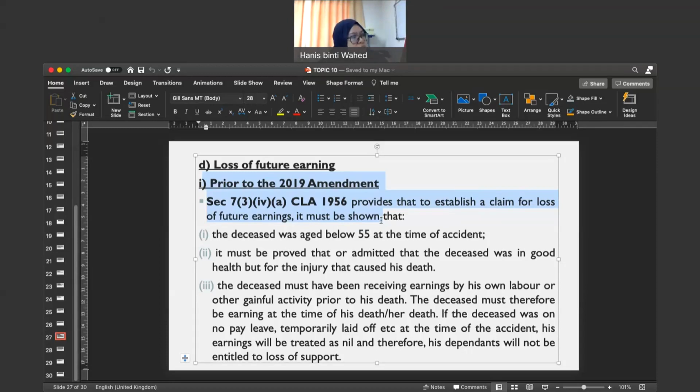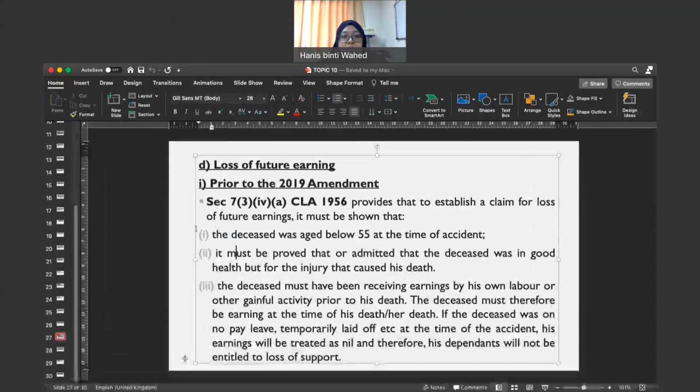So you might ask me, Madam, what are the conditions? Okay. Kalau you baca the section prior to the amendments made in 2019, the condition is that the claimant they need to prove all this. Okay. They need to prove first. They need to prove that the deceased was aged below 55 at the time of the accident. That's the first one.